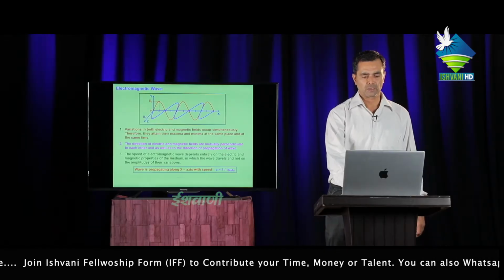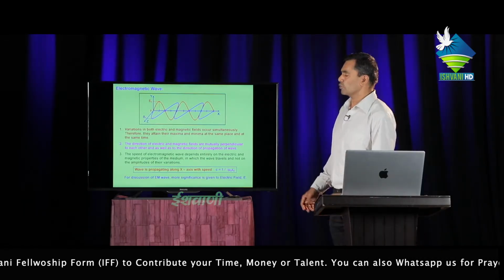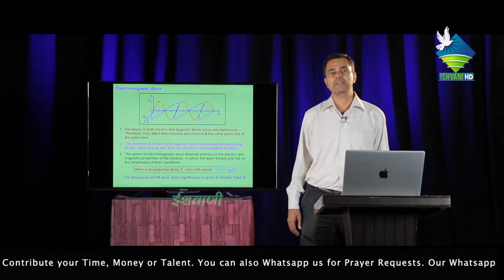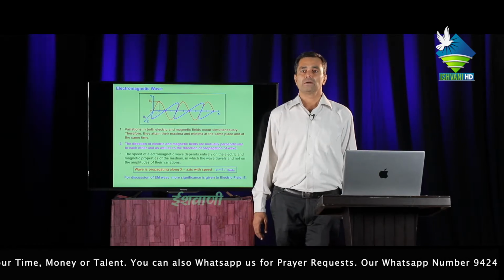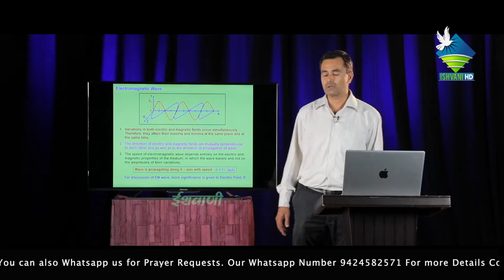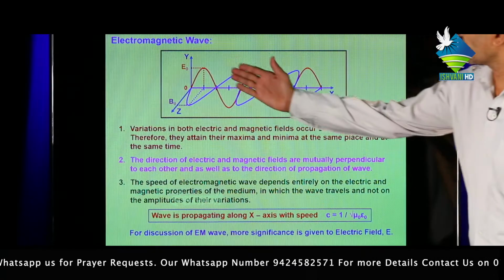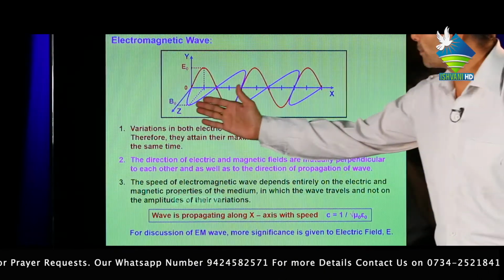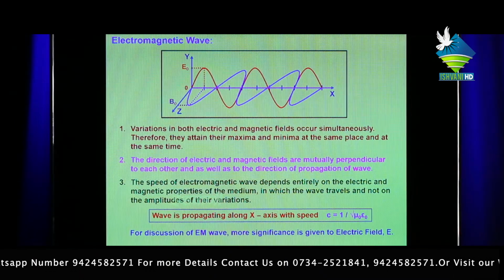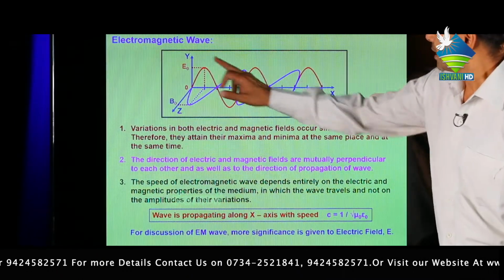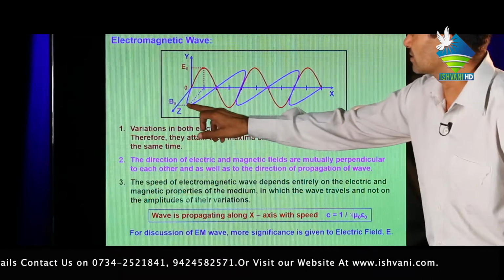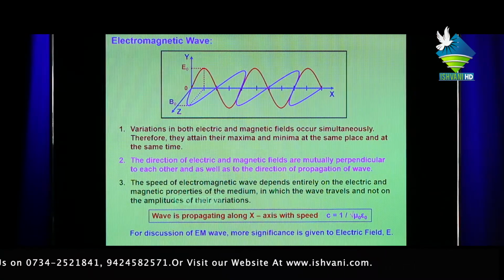First question, electromagnetic waves. Electromagnetic waves are those waves in which the electric and magnetic fields remain perpendicular to each other, and the propagation of the wave also remains perpendicular to both fields. Red ray shows the electric field and blue color ray shows the vibration of the magnetic field. This is the maxima and this is the minima of the electric field. This is the maxima of the magnetic field and this is the minima of the magnetic field.